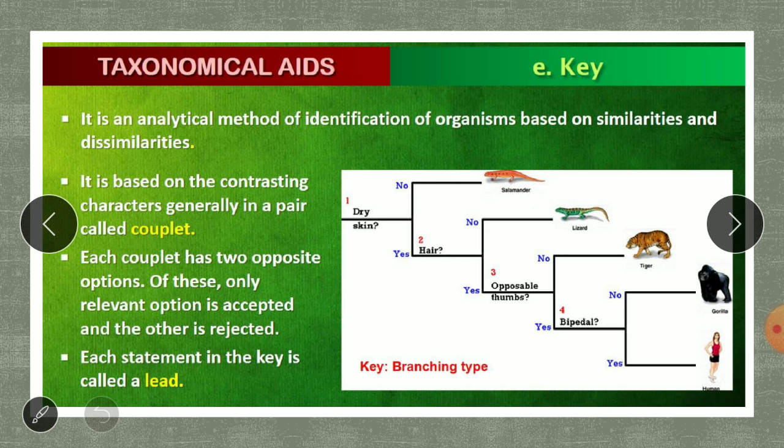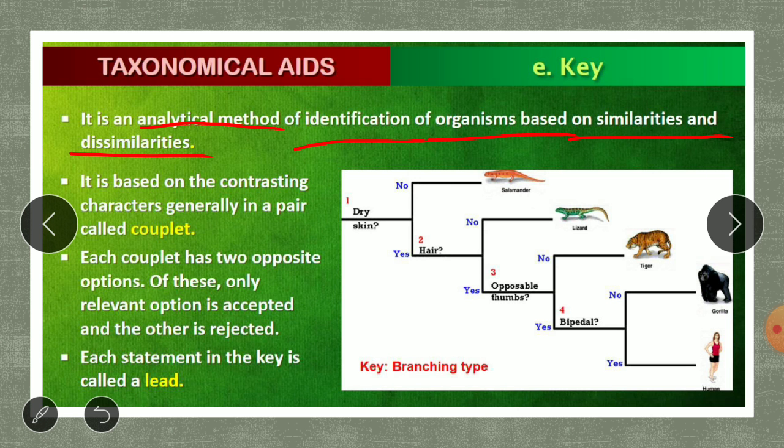Next one is the key. Key is an analytical method. Now here we are talking about methods. Key is an analytical method of identification of organisms based on similarities and dissimilarities.